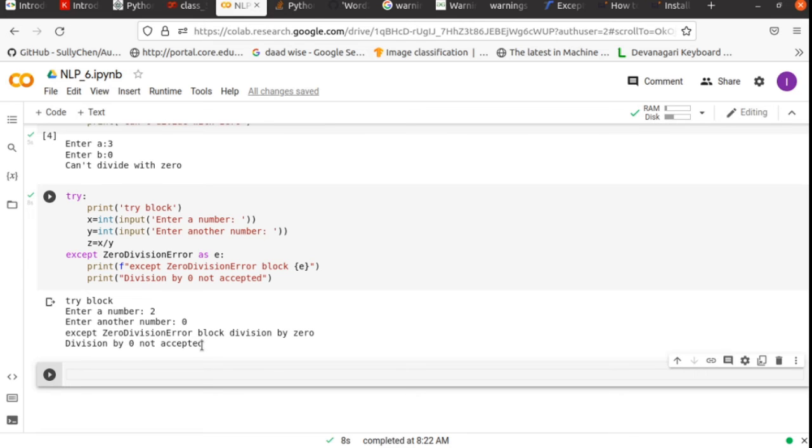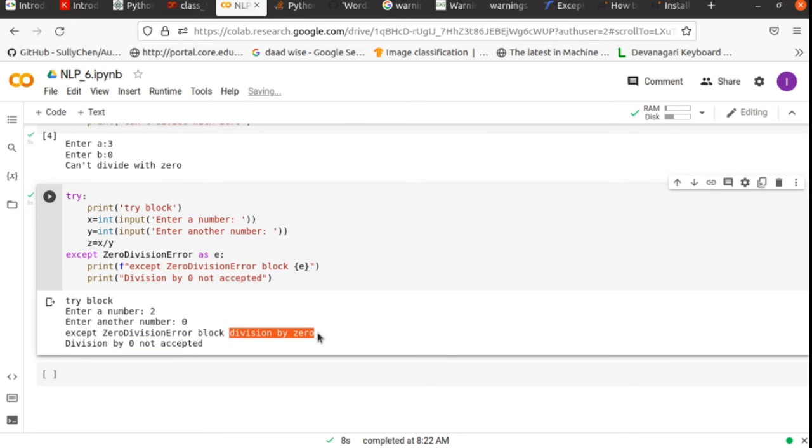So you have mentioned your division error as well. Let's see division by 0, why it happens, what the problem of this error is. You will get complete information about what the error is. By this way, with the formatting method, you can write your error as well.